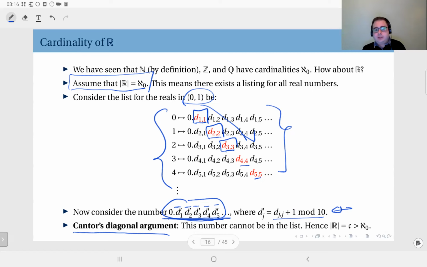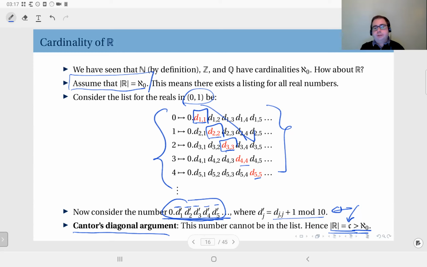But the cardinality is actually bigger than that of the natural numbers. So we name it C, for continuum, because the set of reals is a continuum, and it is in fact strictly greater than Aleph null. It's a new level of infinity.